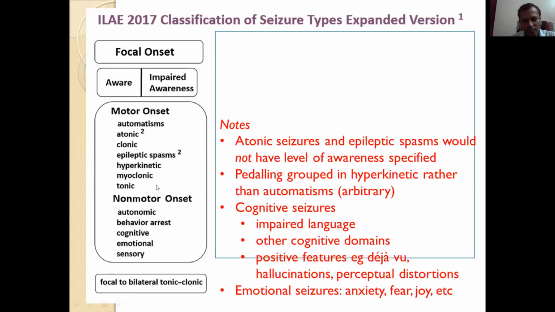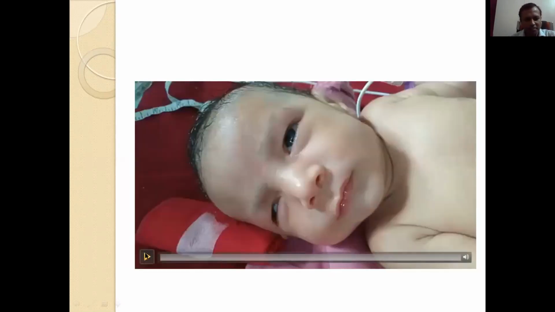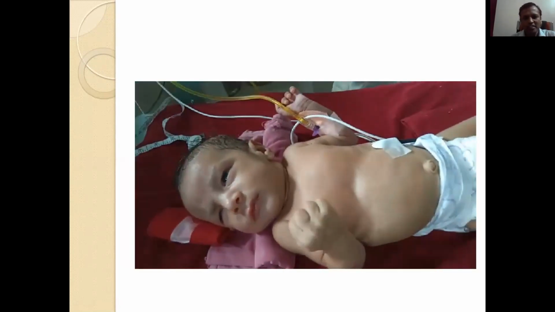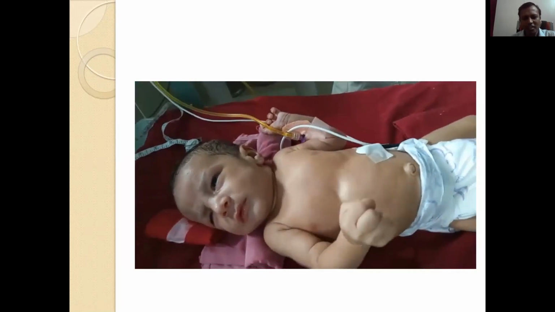So we'll see a few videos. This is epileptic spasm. The child has extensor epileptic spasm. Other one. So this child has epileptic spasm. It has a duration of around 1 second. Then this is the focal tonic seizure. It is continuing for seconds to minutes.